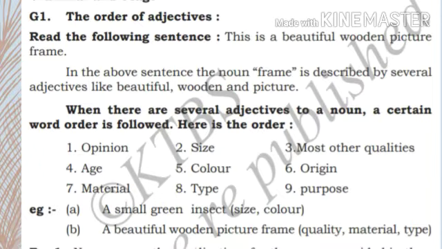First, opinion. Second, size. Then most other qualities, the third one. Then age, then color, origin, material, type, and last is purpose. So this is the order that we have to follow.